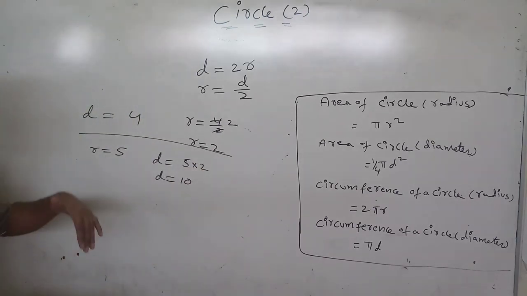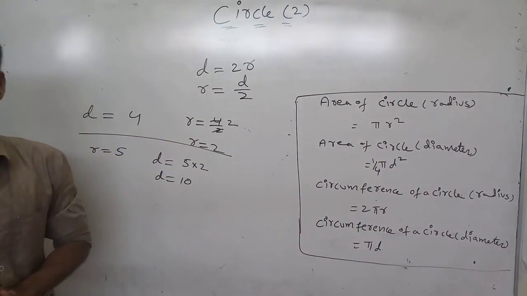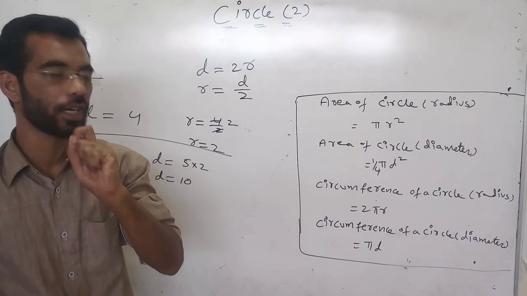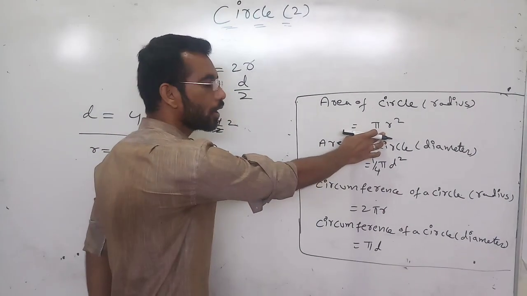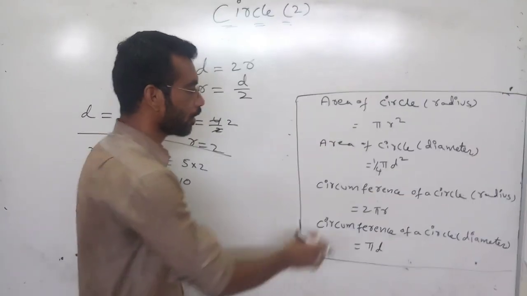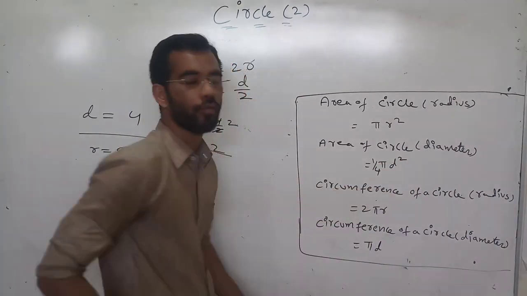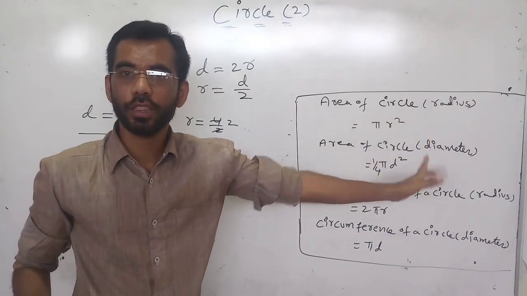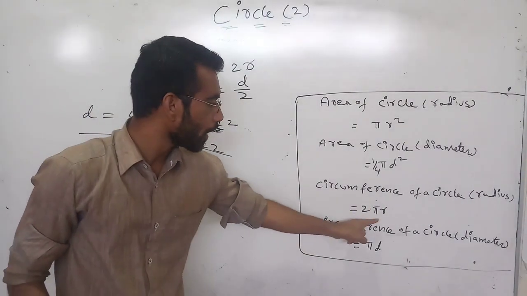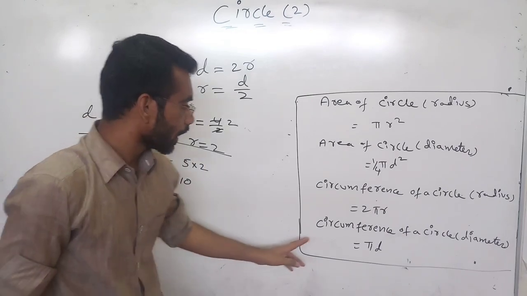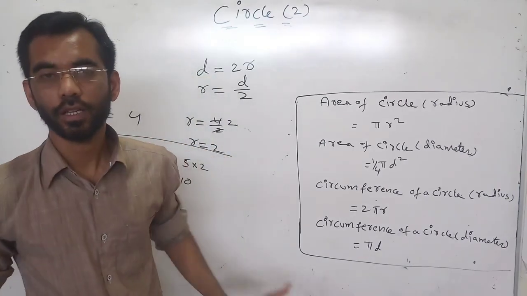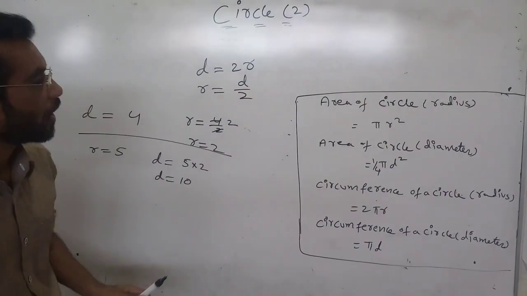Now we will see what is area of the circle. The formula to find out the area of the circle when it is given radius is pi r square. Area of circle when it is given diameter is 1 by 4 pi d square, where d is diameter. Circumference of the circle with the radius is 2 pi r. Circumference of the circle with the diameter is pi into d, where d is diameter. Hope everyone understood.